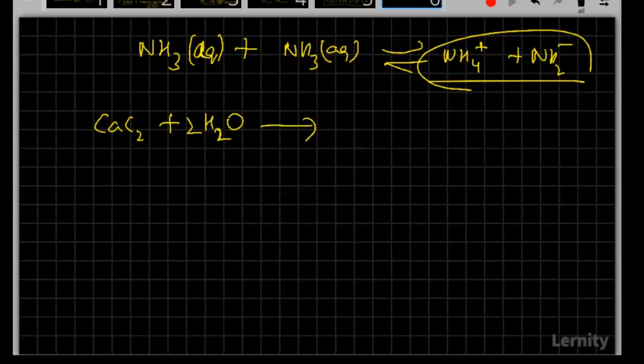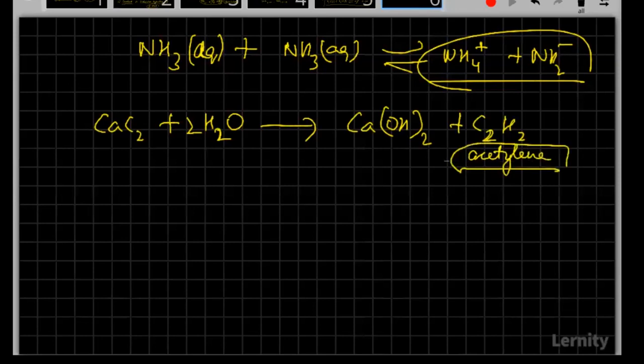So here the product that will be formed is calcium hydroxide and the other one acetylene. So remember this, that it is the acetylene that is formed here.